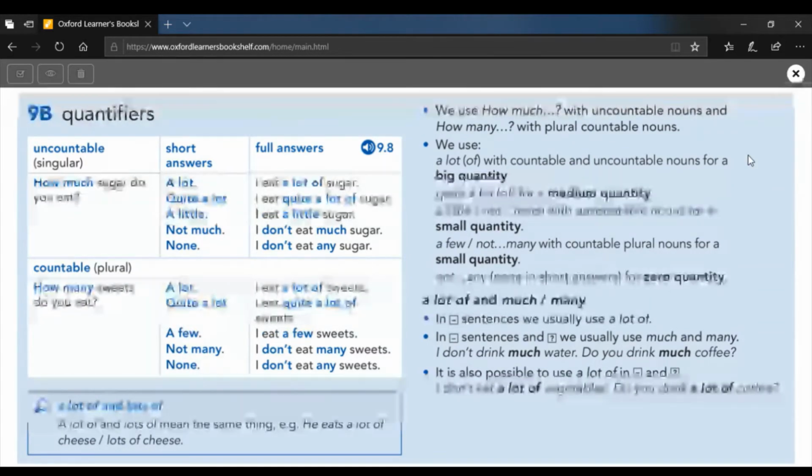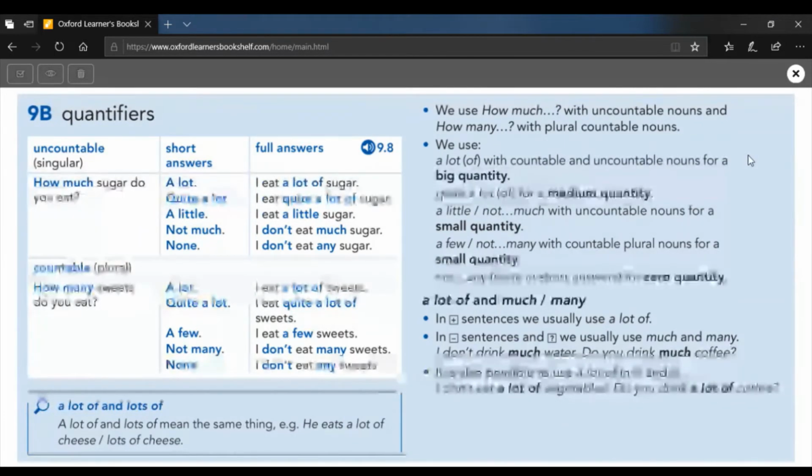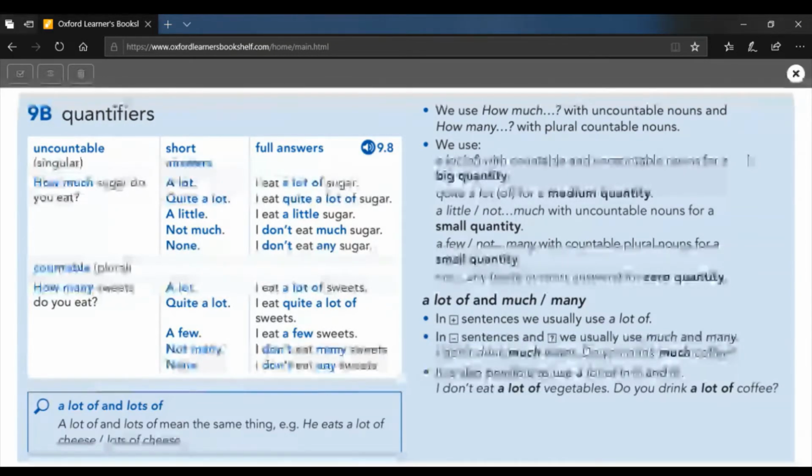Right, here are the answers then. We use how much with uncountable nouns, and we use how many with plural countable nouns. So that means if you can count 1, 2, 3, 4, 5, it's how many. We use a lot of with countable and uncountable nouns for a big quantity. We can say quite a lot of if it's a medium amount. A little and not much if it's a small quantity, or a few and not many when you can count it. And of course not any if it's zero, if it's nothing.